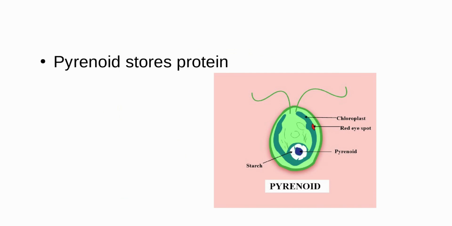This is the structure of pyrenoid, which stores protein in the green algae cell. This is an algal cell and there is a chloroplast, and in the chloroplast there are pyrenoids. In pyrenoids they store protein as well as starch. The vegetative reproduction in green algae is by fragmentation or by spores.